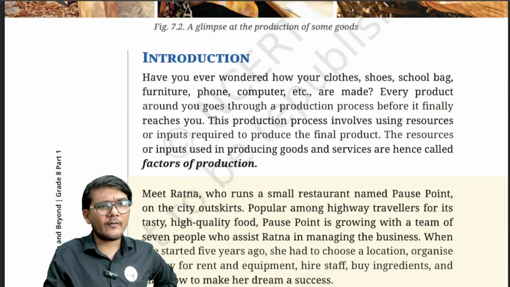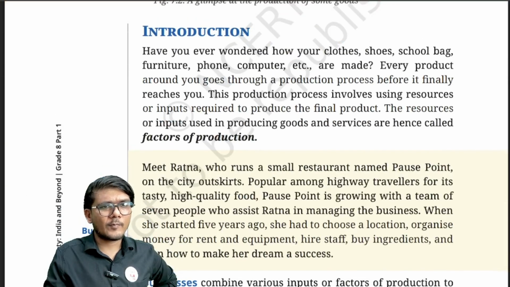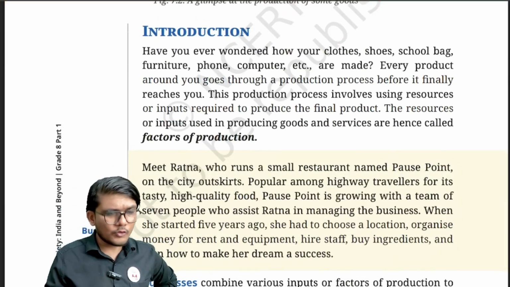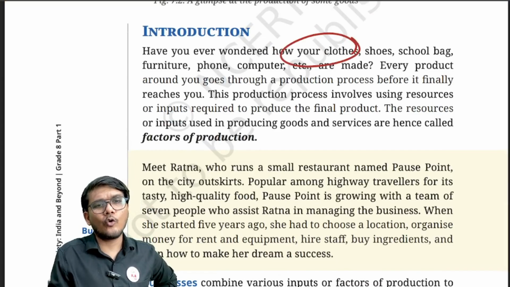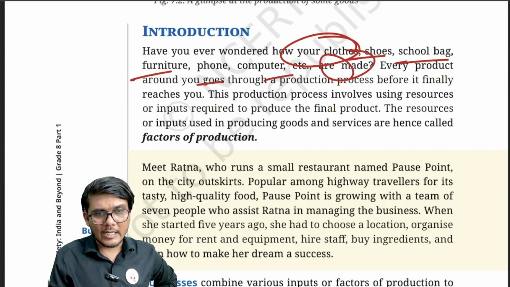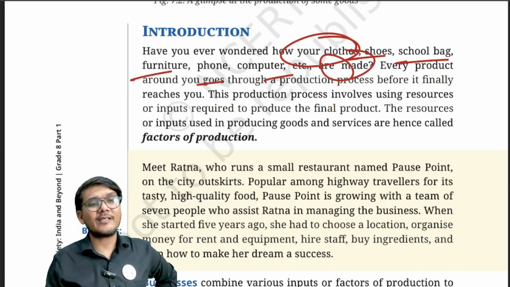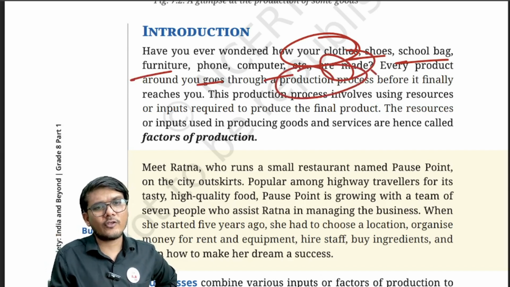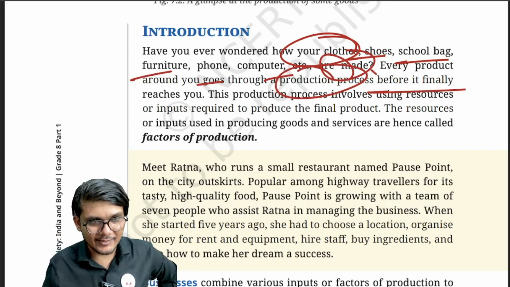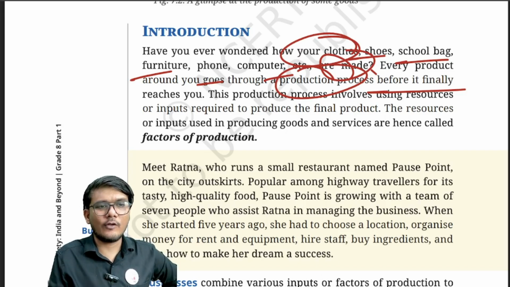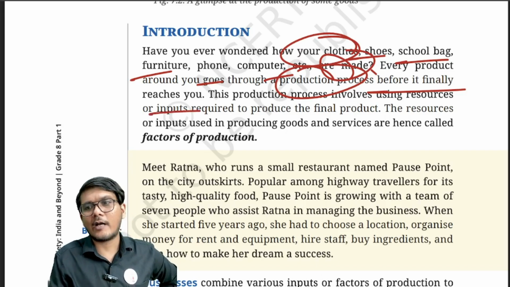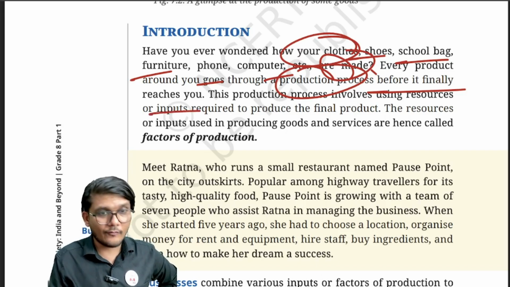Let's move ahead with the introduction, wherein it talks about you wondering how your clothes, shoes, school bags, furniture, phone, computer, etc. are made. Every product around us goes through a production process before it finally reaches us. This production process involves resources or inputs required for producing the final product.